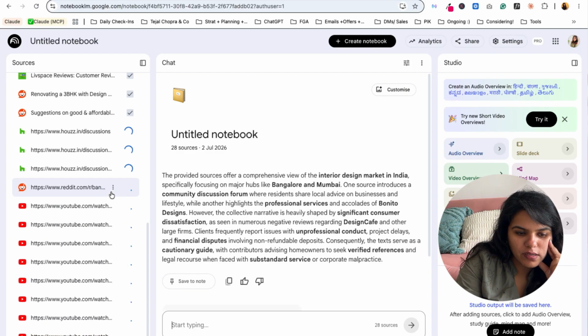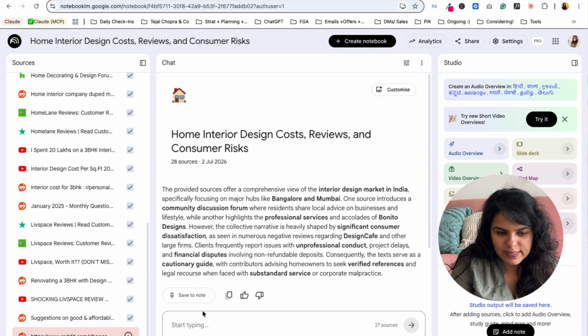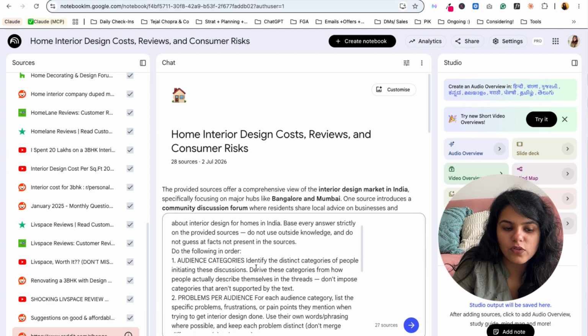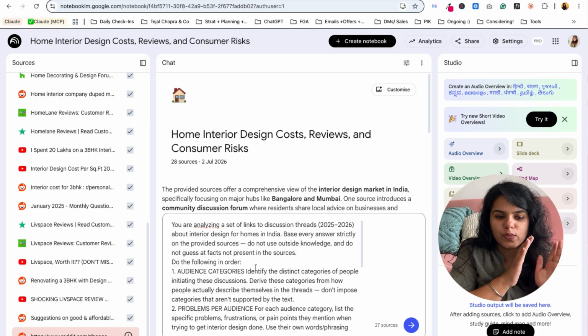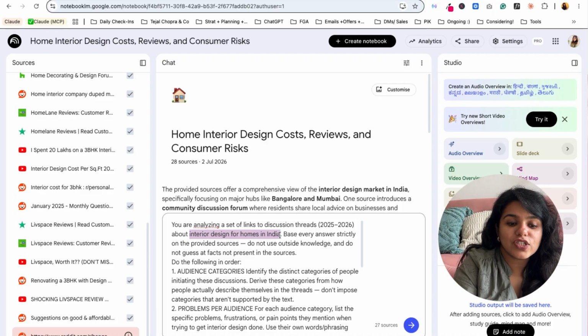Right now it's still loading, so I'll just copy and keep my prompt while everything loads. Cool. So once it has loaded all these source information links, I will simply go here and paste the prompt. Now this prompt is again the Notebook LM prompt. I will have it for you in the description. You can simply copy it and make changes here. All you need to do is change this particular thing.